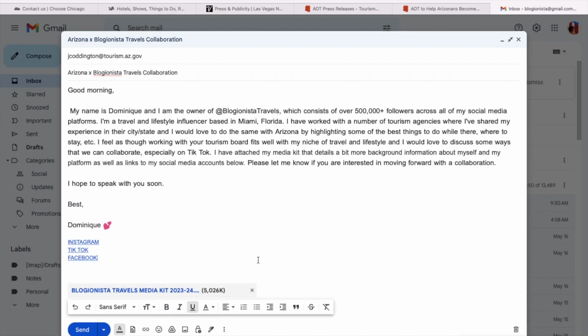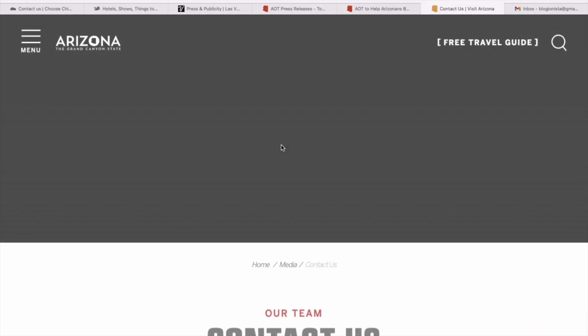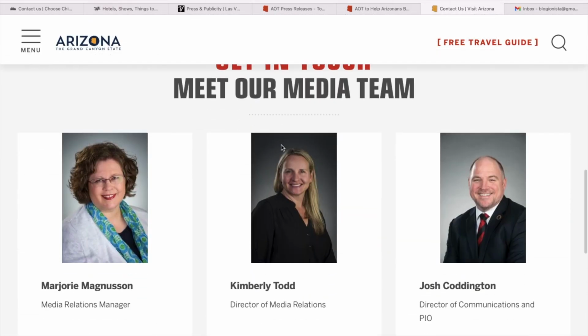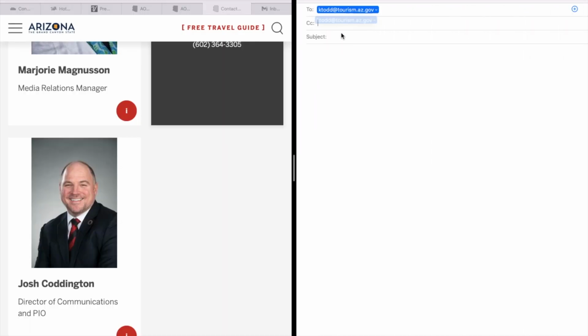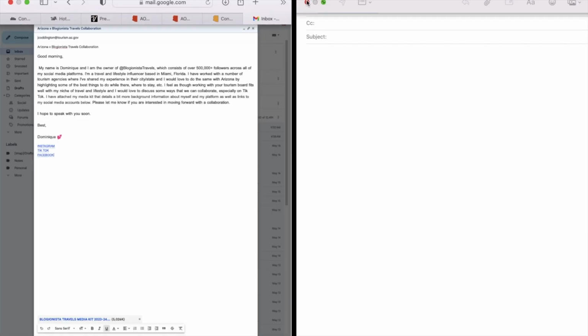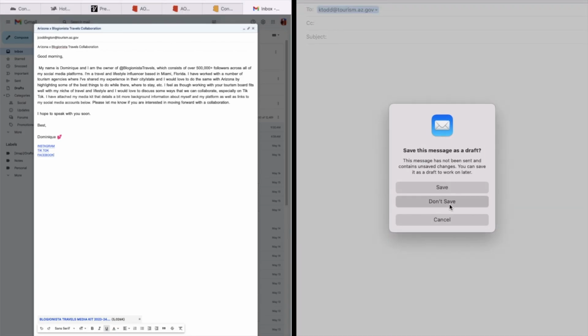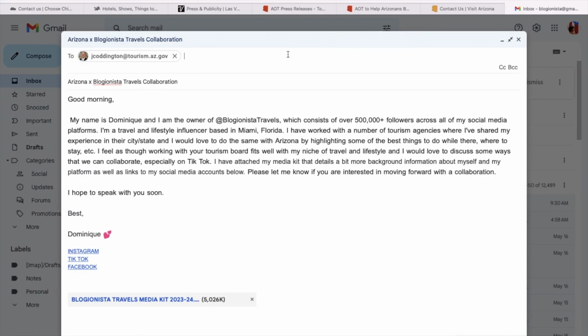Now, another thing that I always do is, if you don't want to email these particular people individually, you can email them all at once. So you just want to go back to that contact us page and copy and paste another email address for someone that works for that same particular tourism board. And you basically want to blind carbon copy, or BCC, them into that same exact email.